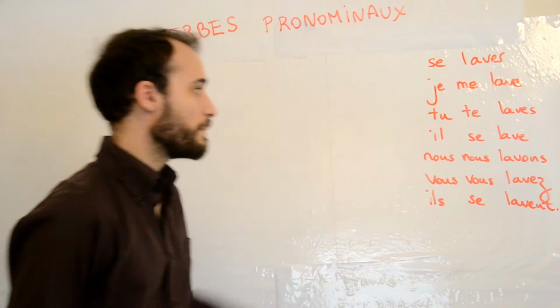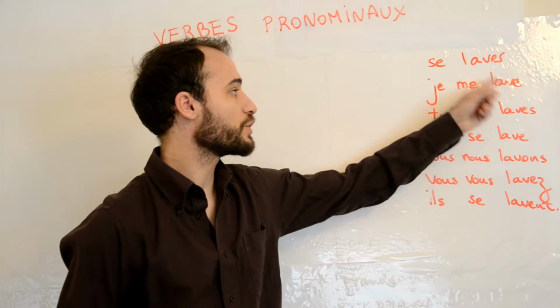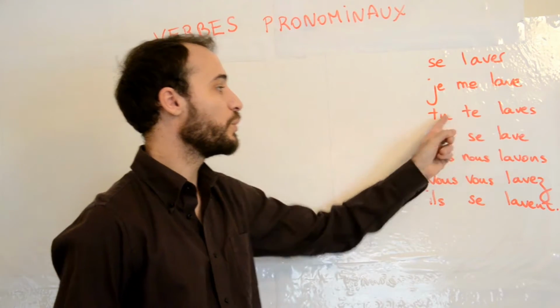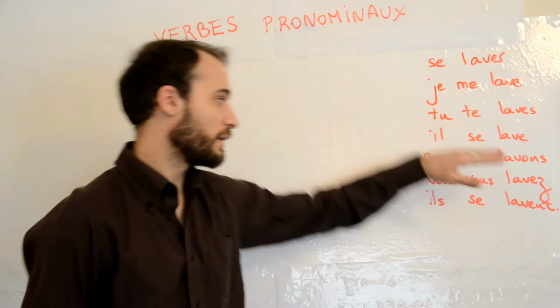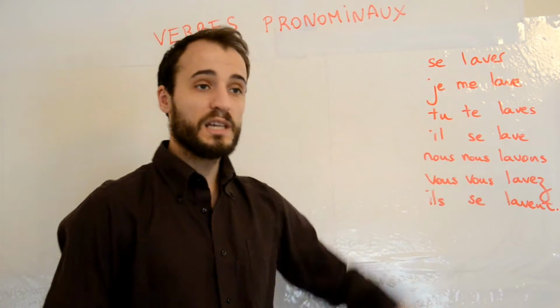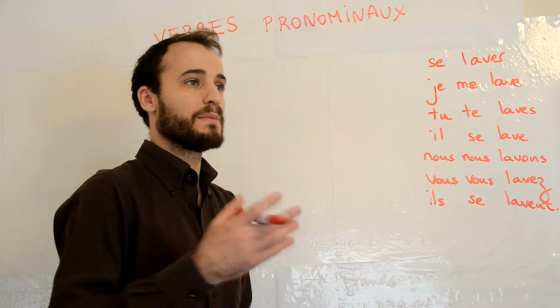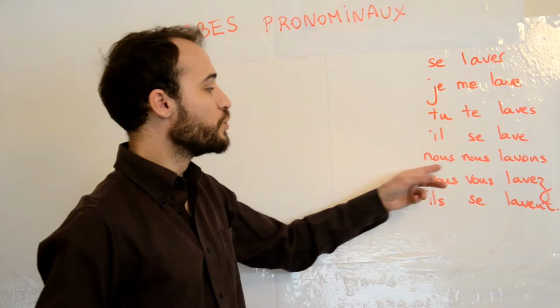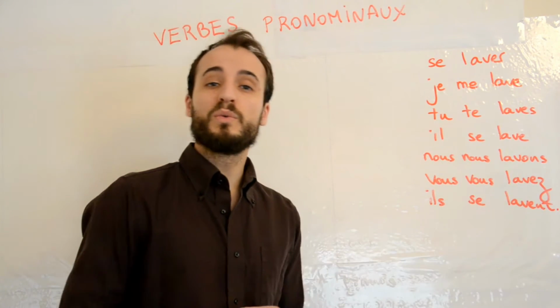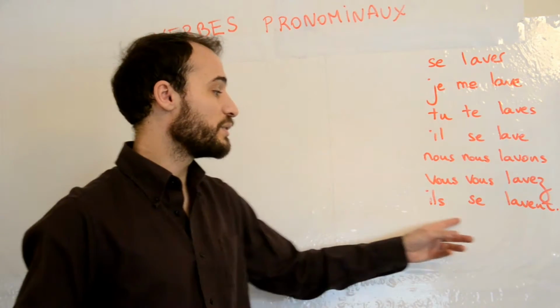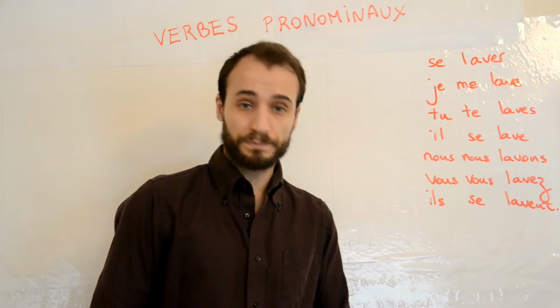So as you can see, je me lave, I wash myself. Tu te laves, you wash yourself. Il se lave, elle se lave, on se lave, the same here. He, she, one washes himself, herself, oneself. Nous nous lavons, we wash ourselves. Vous vous lavez, you wash yourselves. And ils se lavent, they wash themselves.